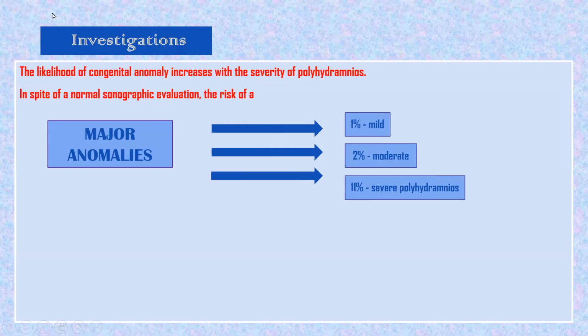We are talking about major anomalies. With normal ultrasound evaluation, still 1% with mild, 2% with moderate, and 11% with severe polyhydramnios can be there.